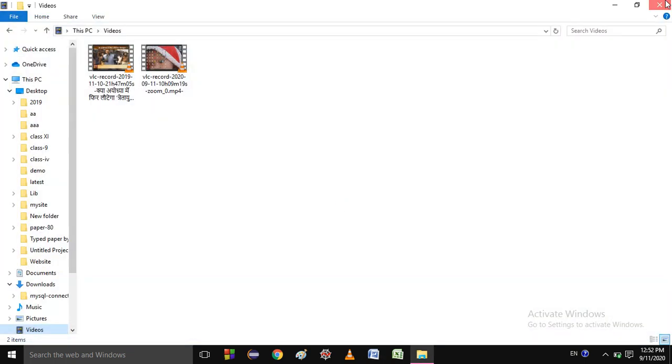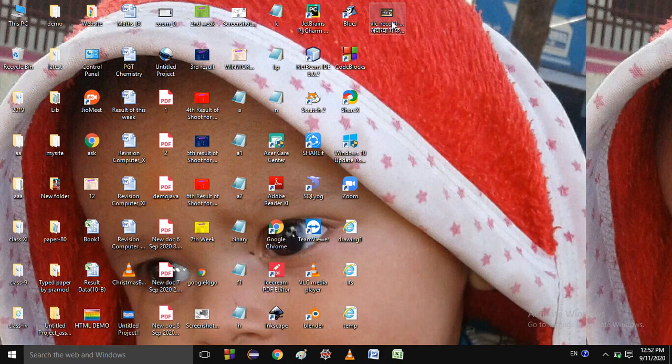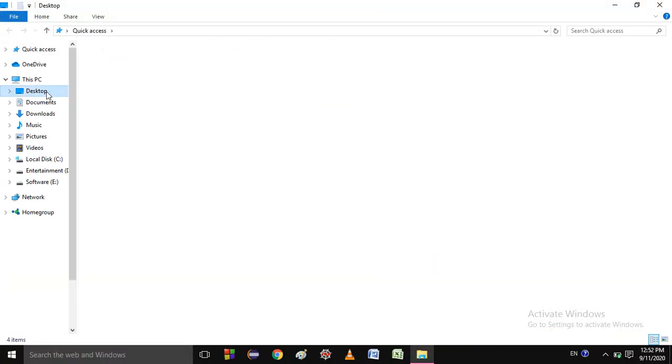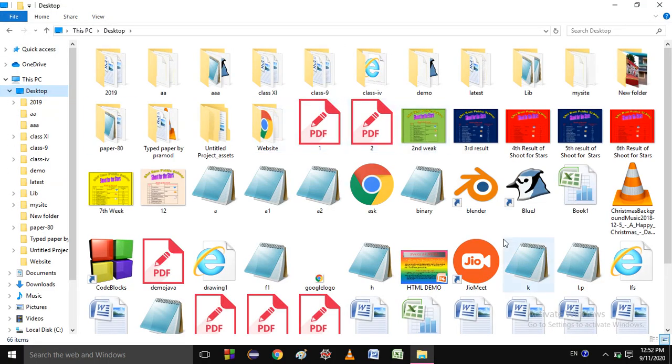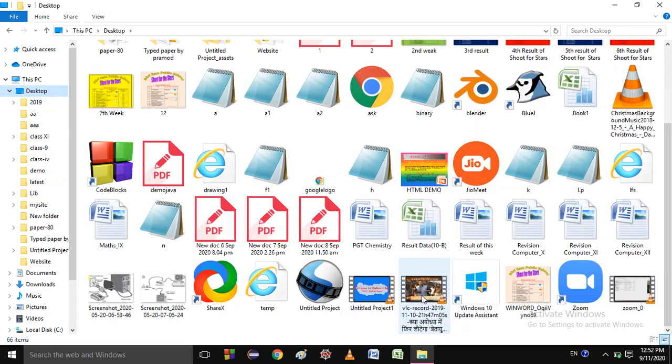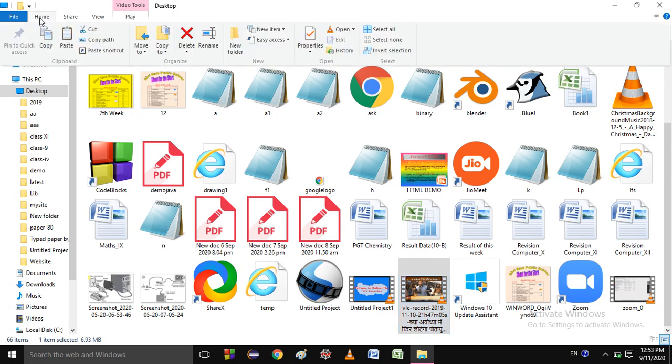Suppose I want to move this one. I went to the desktop and I want to move this video. So open the location that contains the file or folder you want to move. This is one step. I reached the desktop. Next, click the file or folder you want to move. I have clicked on this, and let me show you from here. Then I click over here, go to the Home tab, and there is an option of Cut. You just watch here, you get an option Cut.